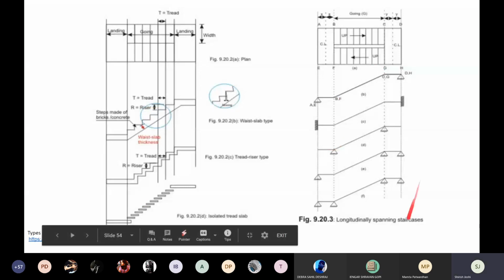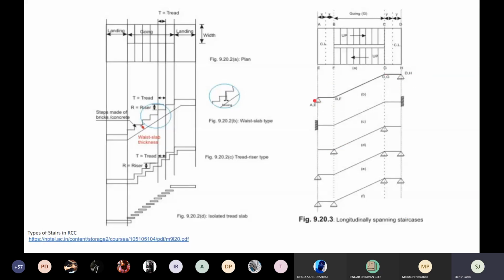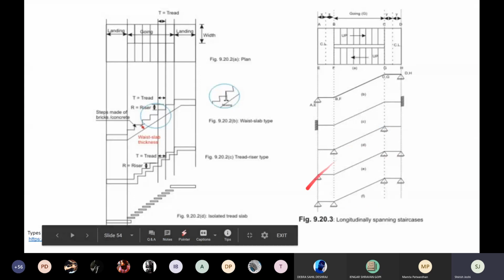Here are the many conditions of end supports. In this case, like you saw in the earlier diagram that Ching had made, your supports are actually on the two ends, but they are not rigid supports. Whereas there was a staircase we saw earlier where the supports were rigid. The third case is where the support is over here and this end is set free, which means that this much part is cantilevering out. These are the alternate conditions for these staircases.